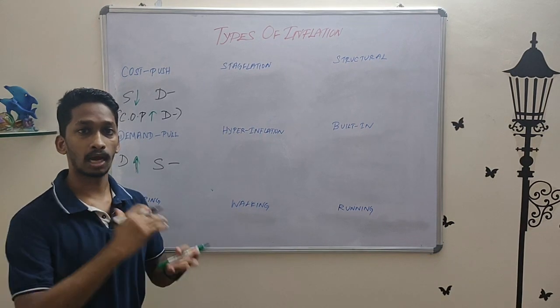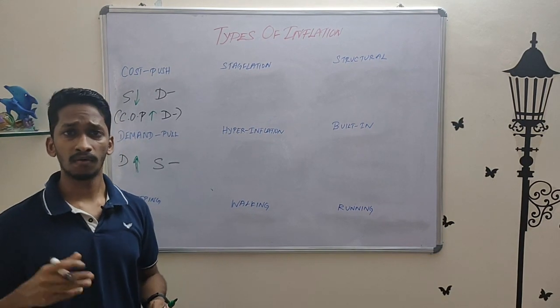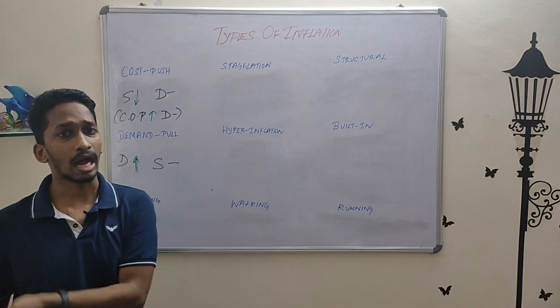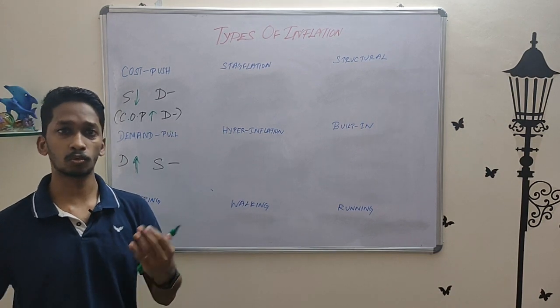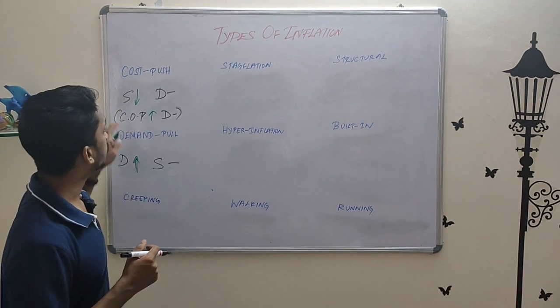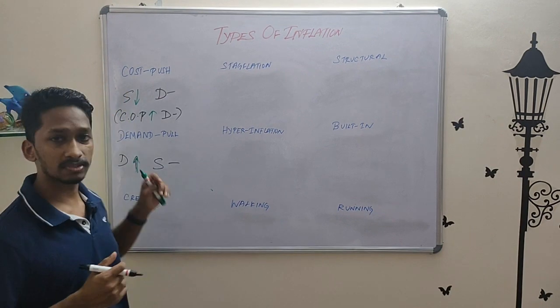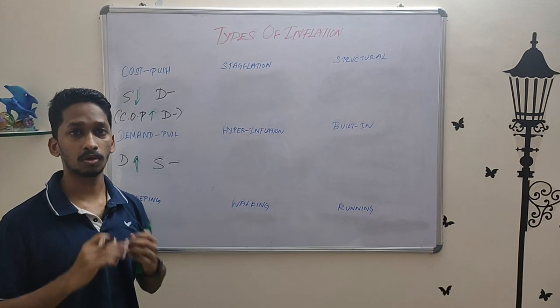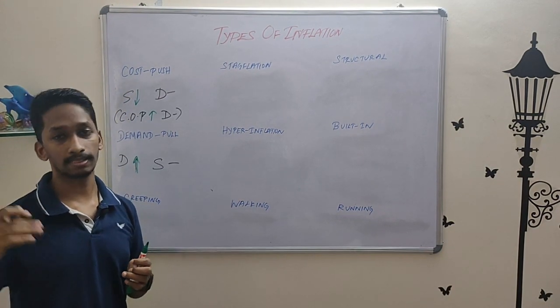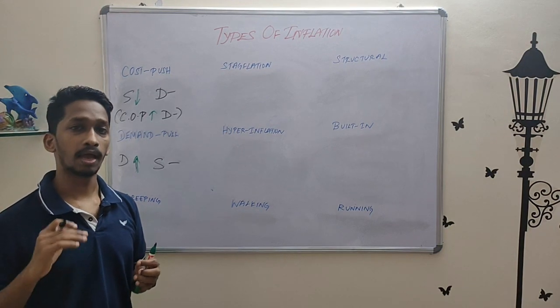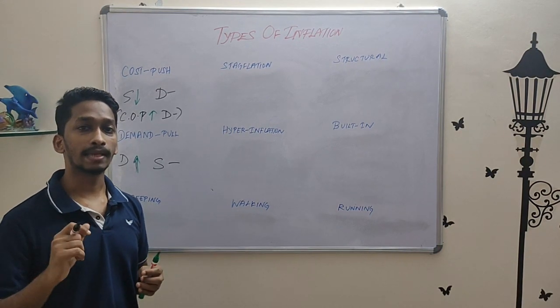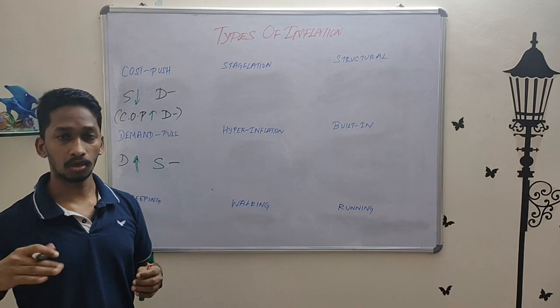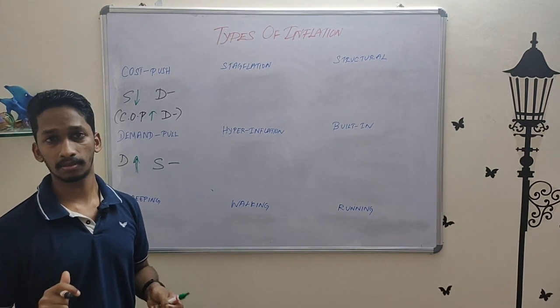You are only producing half of what you were producing earlier. Why do you need the full workforce? You can do it with half the workforce. So the other half, they lose their jobs, right? So when your supply is falling down, that is your output is falling down, it leads to increase in unemployment. Okay. And what does that lead to? The economic growth getting stalled or actually falling, right?